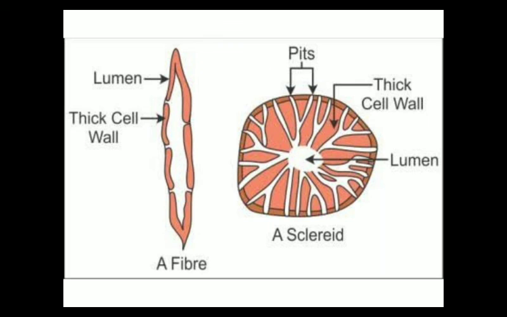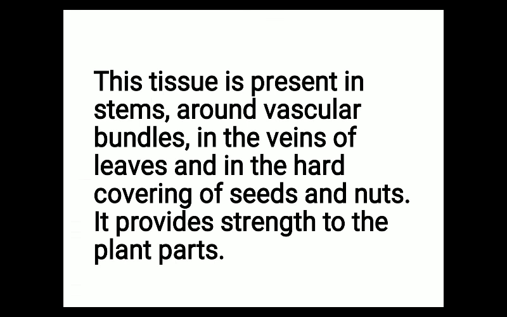It is mainly found in the husk of coconut, and there are two different types of sclerenchyma. The first one is fiber and the second one is sclerid. This tissue is present in stem, around vascular bundles, in the veins of leaves and in the hard covering of seeds and nuts. It provides strength to the plant body. So this is the location of sclerenchymatous tissue.